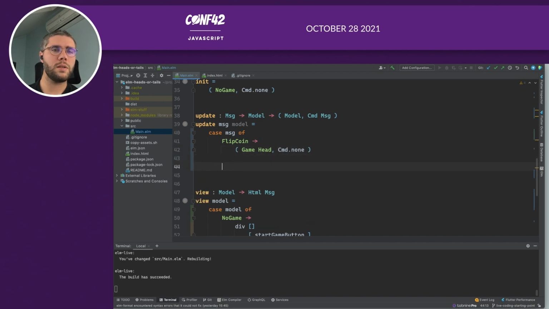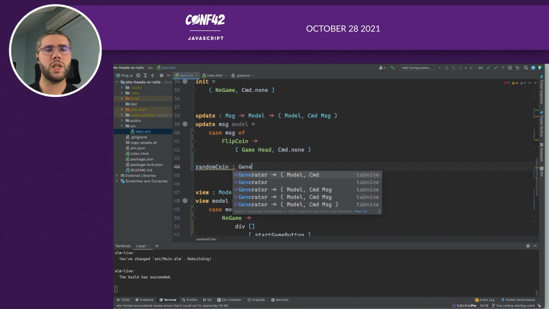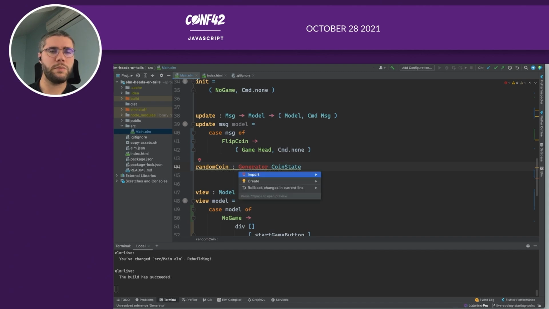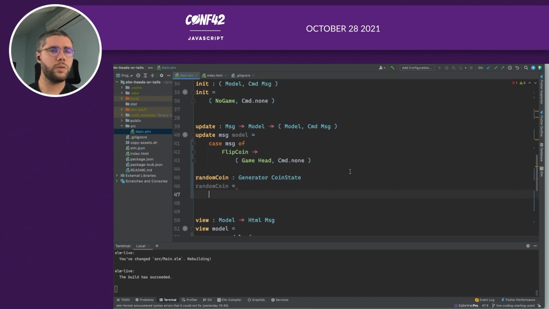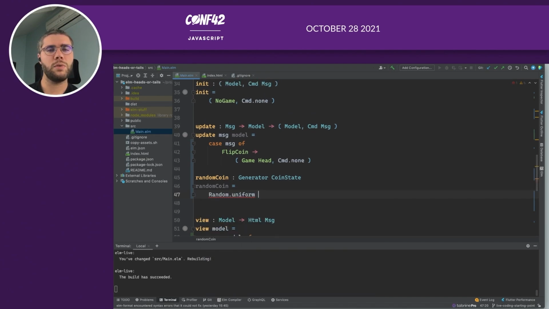First, we need to create a coin generator. So let's create a random coin, which is a generator of coin state. So for that, we will use the random package. So we will say that it's a random.uniform, so it's a uniform probability of head or tail. So it will generate either head or tail with a uniform probability.